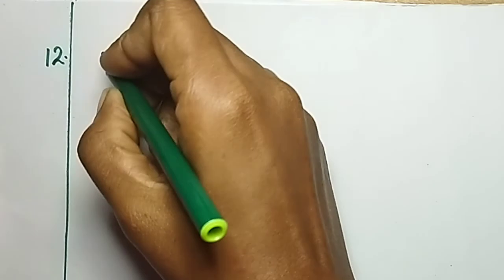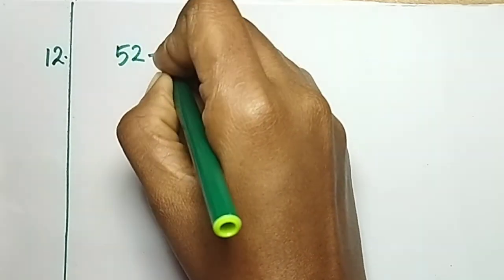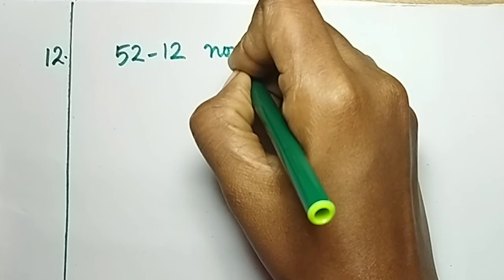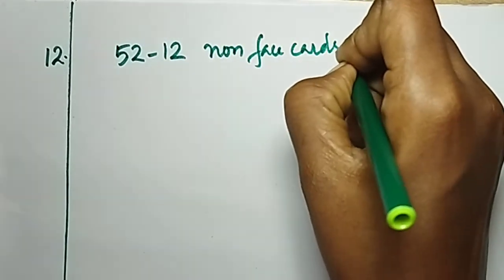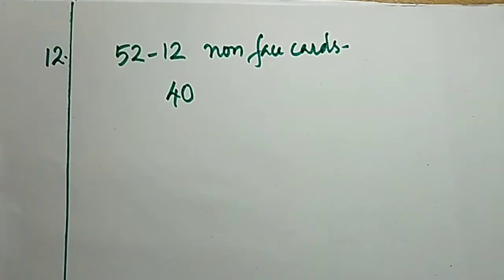So we know that in a deck of 52 cards, there will be 12 face cards. So how many non-face cards will be there? Yes, 52 minus 12 non-face card will be there. That means 40 non-face cards will be there.